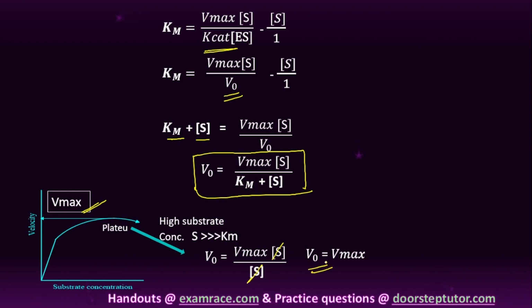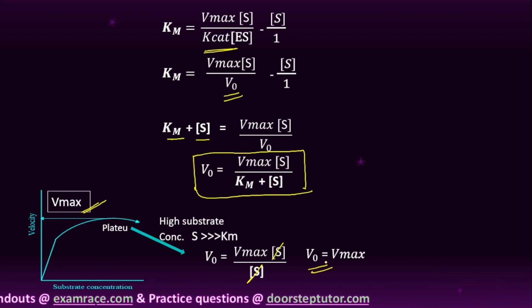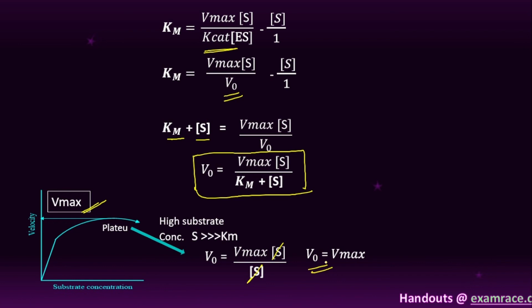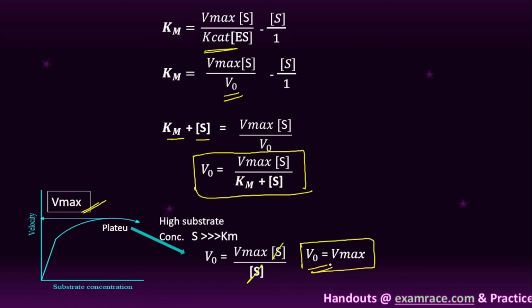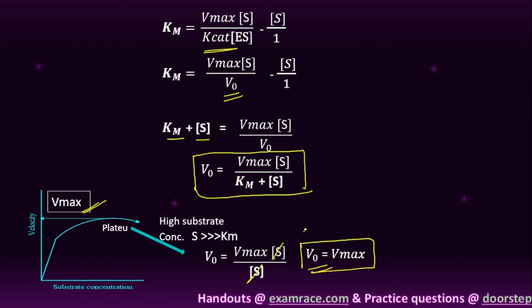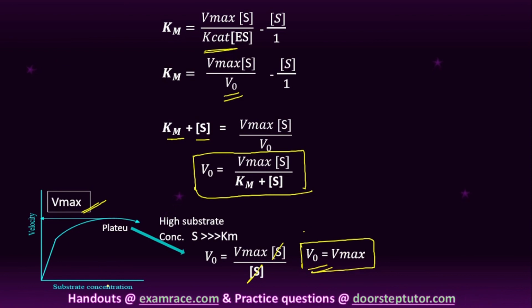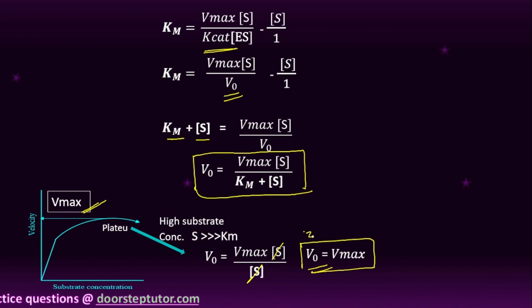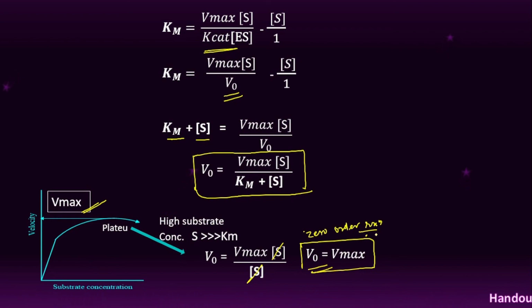Then V naught is equal to V max, meaning when the substrate concentration is very high, the initial velocity of the reaction is equal to the maximum velocity. Clear? So when we are increasing the concentration of substrate, there is no change in the velocity of the reaction. So that indicates a zero order reaction. So it is zero order chemical kinetics.